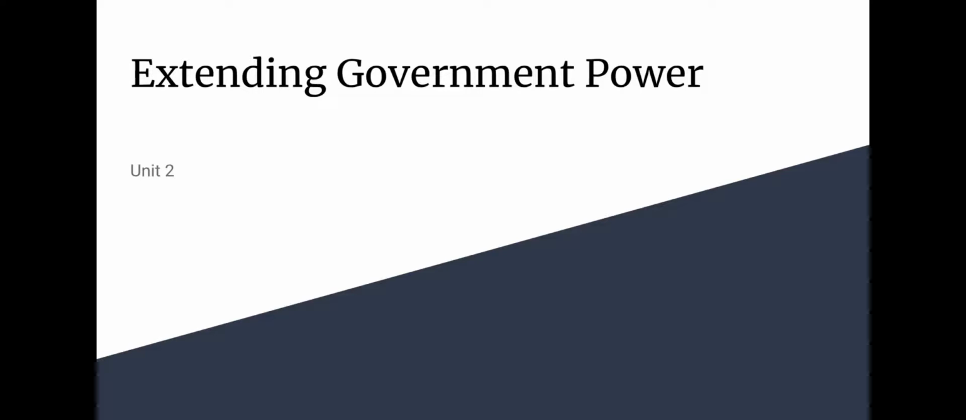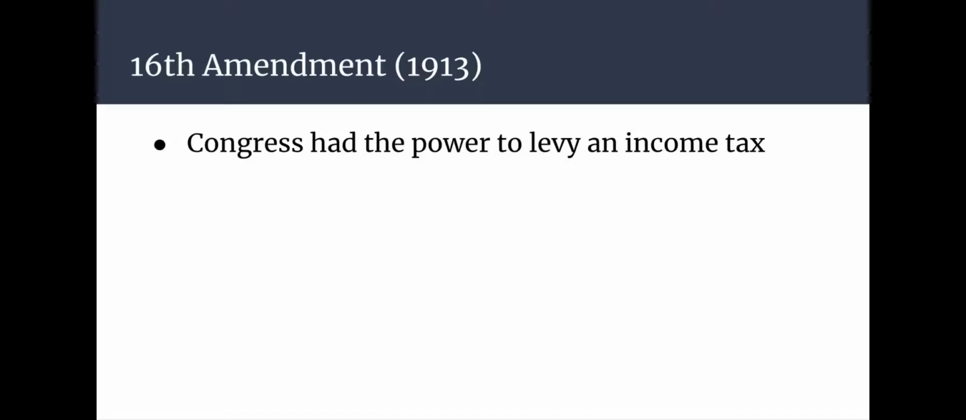Today we are going to talk about different amendments that have extended government power. First amendment we are going to discuss is the 16th Amendment, which was passed in 1913. It allowed Congress to have the power to levy an income tax.